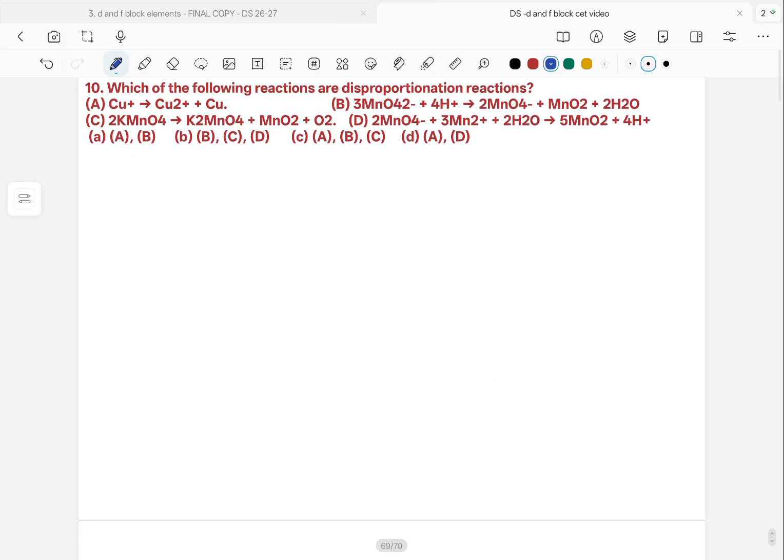The question is, which of the following reactions are disproportionation reactions? What is a disproportionation reaction? Where the reactant will get oxidized also and reduced also in the reaction.